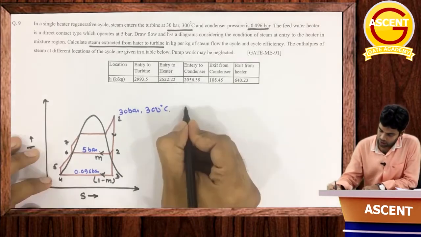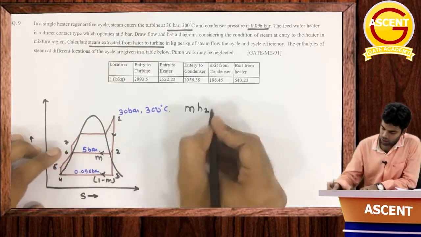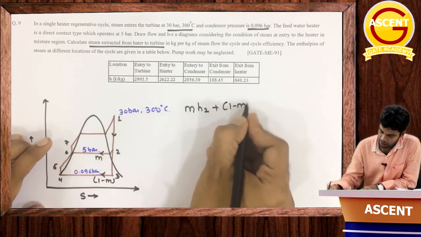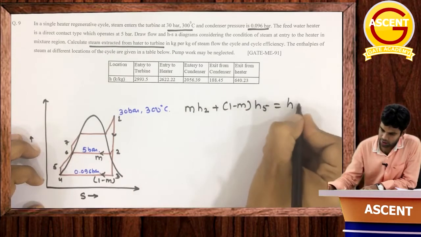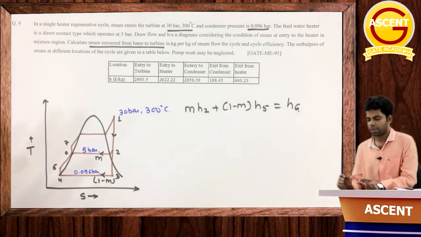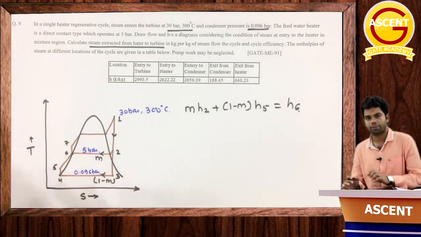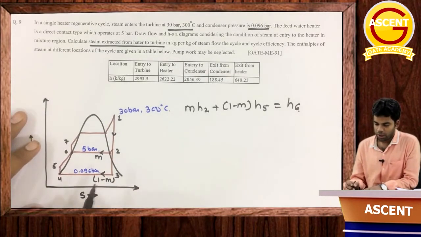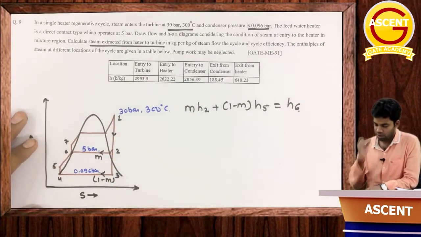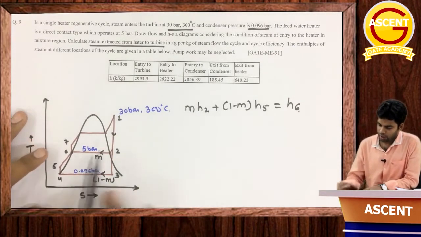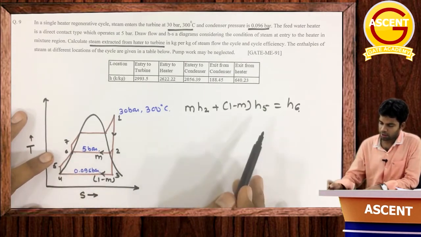Okay. Now, as I told you, the equation for regenerator we can write directly. What is the equation for regenerator? That is m into H2 plus 1 minus m into H5 is equal to H6. You should practice enough so that you can make this equation directly. You should not need a flow diagram for this. However, it is asked to draw the flow diagram, but that is not required from our point of view. So what to do? Directly write the equation m into H2 plus 1 minus m into H5 is equal to H6.